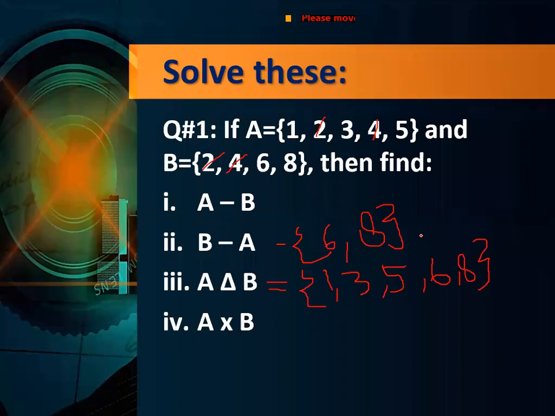Now write down all the ordered pairs. Hurry up, 2 minutes are left. Let's see who can write down the remaining ordered pairs within 2 minutes. Now this is the test of your typing speed, meaning you have to write down 20 ordered pairs within 2 minutes. Let's see who can write it down. And where are the other students, beta? I'm going to call the names of the students. Where is Omar, Simil? No, Hamza, you should try.